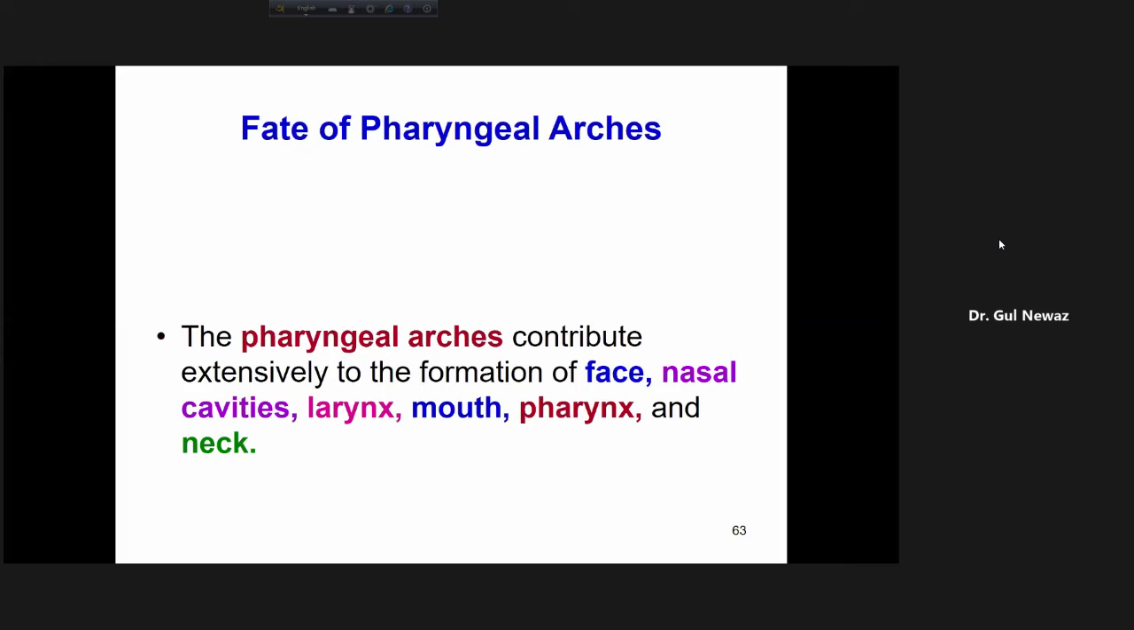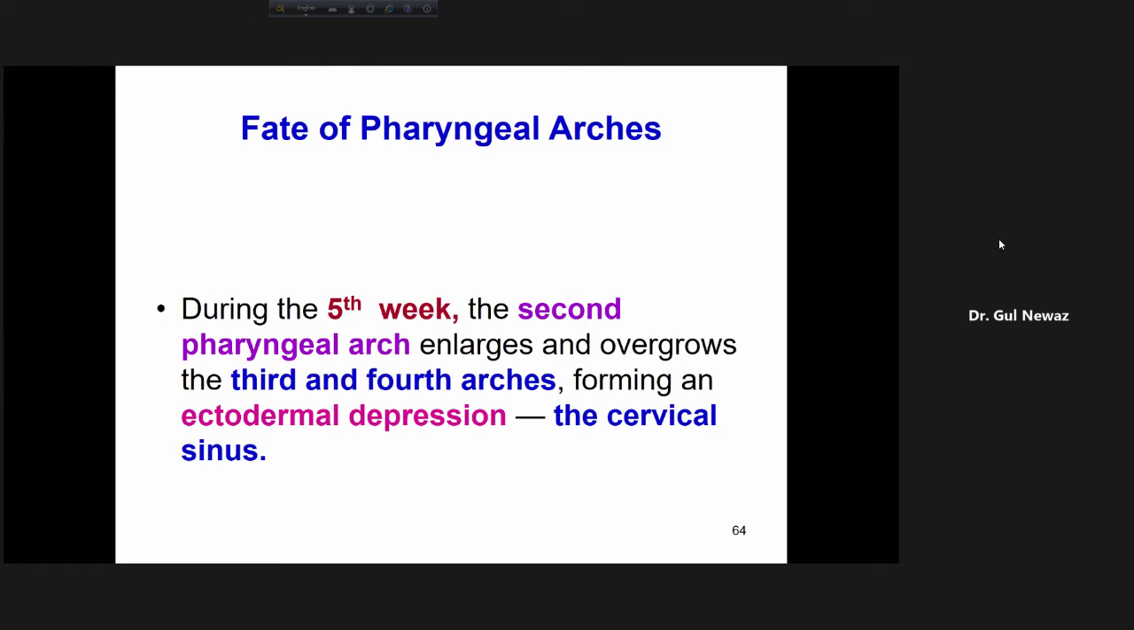Now, the fate of the pharyngeal arches. The pharyngeal arches contribute extensively to the formation of the face, nasal cavities, larynx, mouth, pharynx, and neck. During the 5th week, the second pharyngeal arch enlarges and overgrows the third and fourth arches.